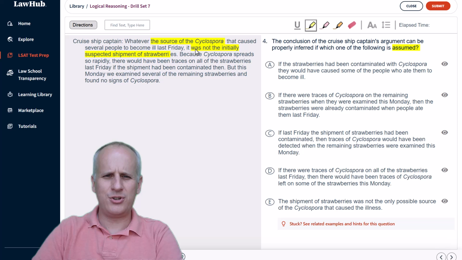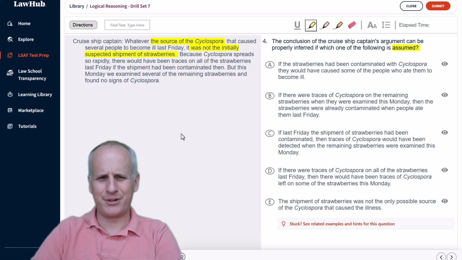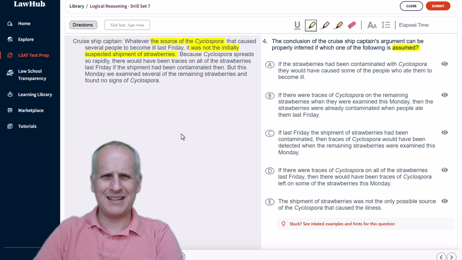So we should have in mind a mental prediction, because it says that they tested these strawberries on Monday. And these strawberries on Monday, then we have to know that the Cyclospora would still be there on Monday. 2 days have passed. I mean, well, actually, depending on where it was on Friday, it could be Friday, Saturday, Sunday. There's some time that's elapsed. So we need to show that there was guaranteed to be some evidence remaining on Friday or on Monday from the contamination on Friday. That's our mental prediction of the assumption.